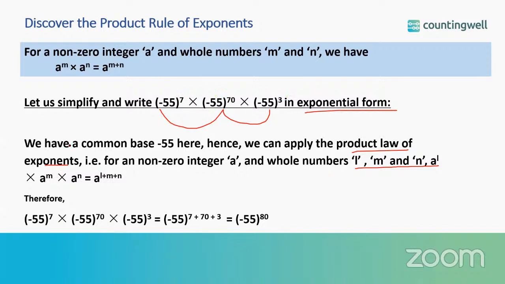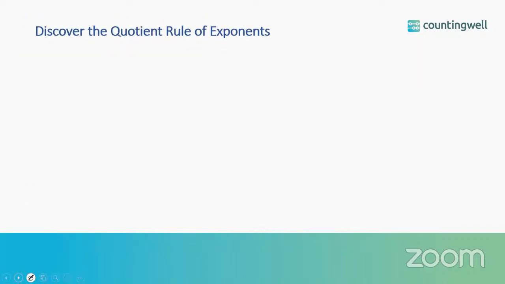So if we multiply these three terms, what we'll get, this base will be the same number, so -55. And then we are going to add the exponents. So 7 plus 70 plus 3, that will give you 80. So in this way, you can multiply or take the product of three exponents as well.